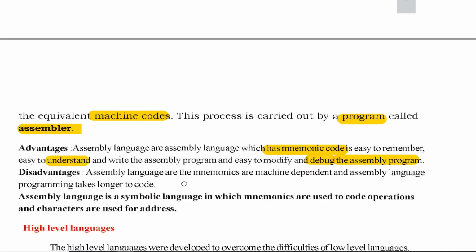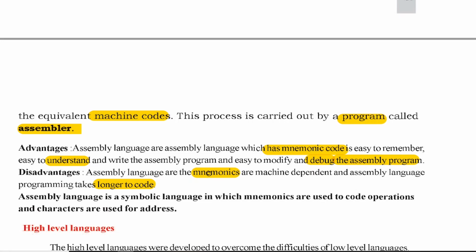Assembly languages or the mnemonics are machine dependent, and assembly language programs take longer to code. Why is it machine dependent? What we did was, we had a machine code, and we just replaced it by a name. We only use a mnemonic, a symbolic name like add.